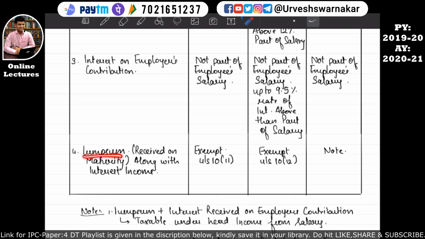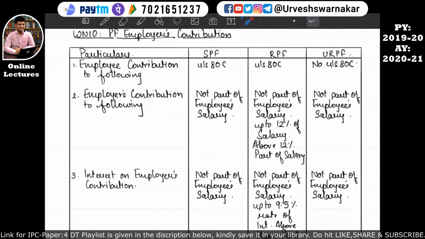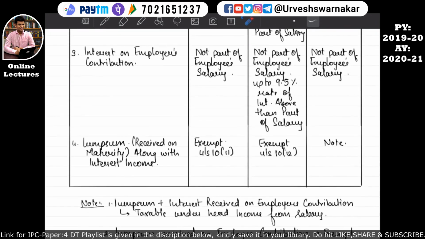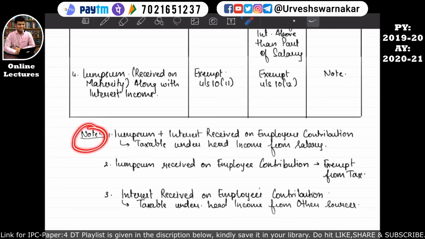But where the lump sum is received on maturity along with the interest, and such lump sum amount is received from the unrecognized provident fund, then we need to refer to the note. The note says that if the lump sum plus interest is received on the employer's contribution part, then whatever amount has been received by the employee on this employer's contribution part will be taxable under the head income from salary. That means whatever amount of lump sum has been received will be considered in the computation of the income from salary.